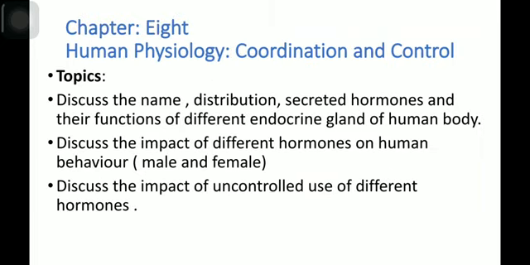Today I am going to discuss a very interesting topic, that is the name, distribution, secreted hormones and their functions of different endocrine glands of the human body. We will discuss here the impact of the different hormones on human behavior, male and female. We will also discuss the impact of the uncontrolled use of different hormones. These are the topics which will be discussed here today, and these topics are under Chapter 8, Human Physiology, Coordination and Control.